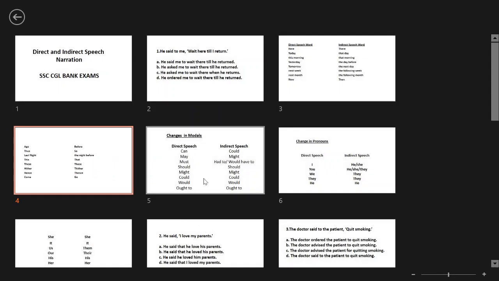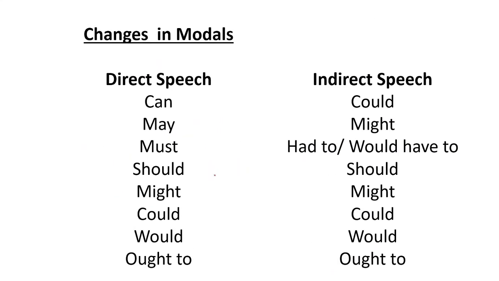So the next one is the change in modals. Of course, can becomes could, you see. May becomes might in indirect speech. If you have must, he says, we must go to class. So what will be the answer? He said, we must go to class. He said to them that they had to go to class. They would have to go to class.